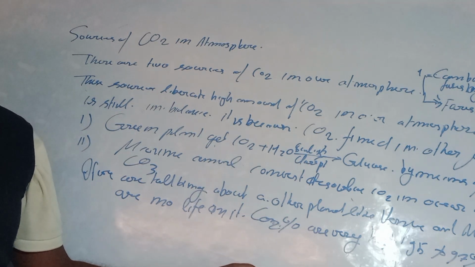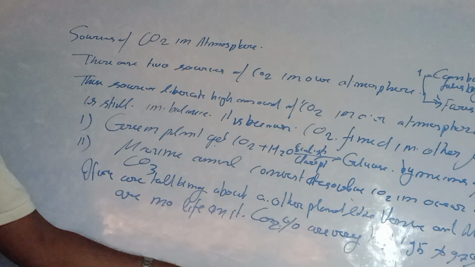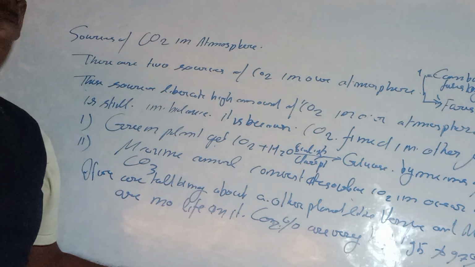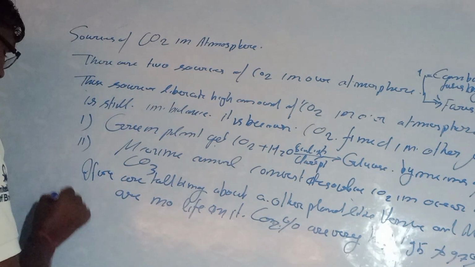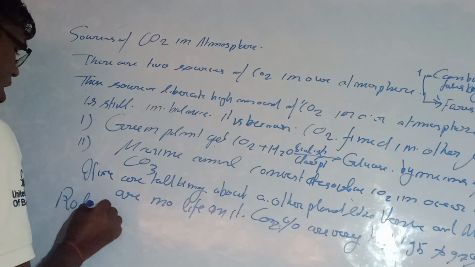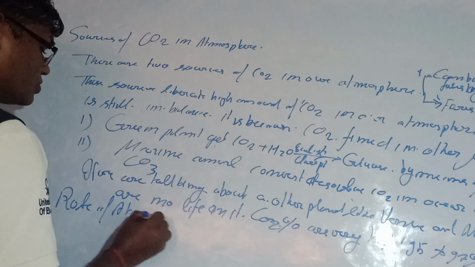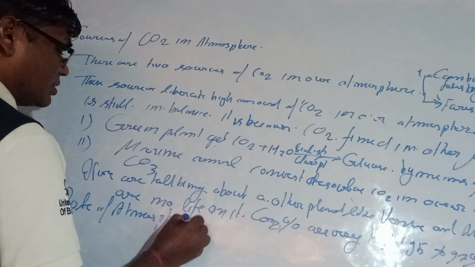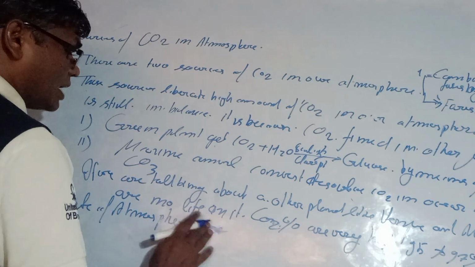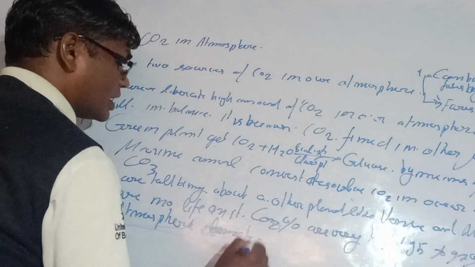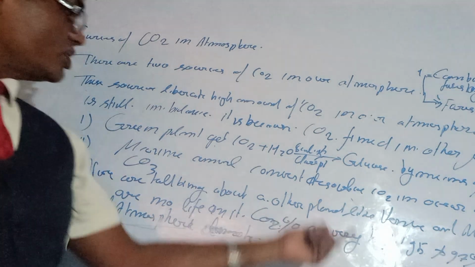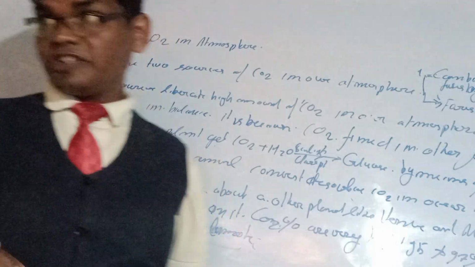Now the role of the atmosphere in climate. What is the role of the atmosphere in climate? It means how carbon dioxide is balanced here.